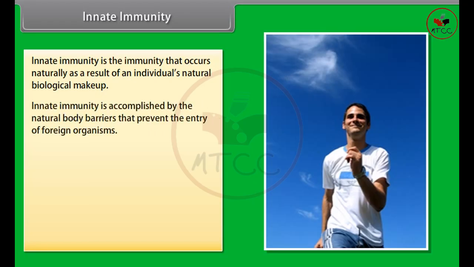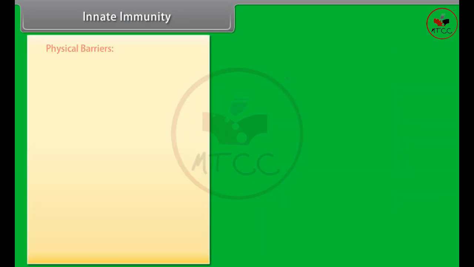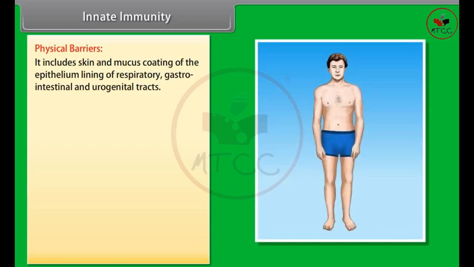Innate immunity is accomplished by the natural body barriers that prevent the entry of foreign organisms. These barriers are physical barriers, physiological barriers, cellular barriers, cytokine barriers. Physical barriers. It includes skin and mucous coating of the epithelium lining of respiratory, gastrointestinal, and urogenital tracts.